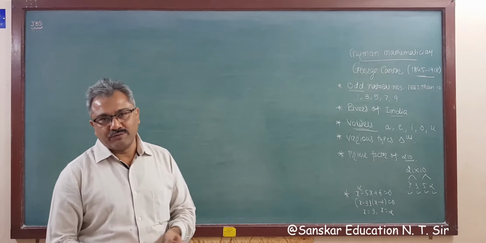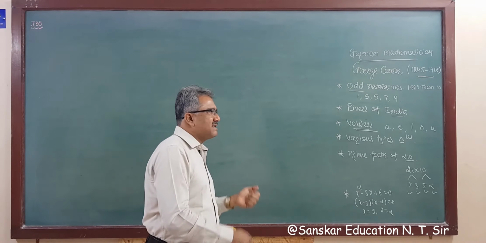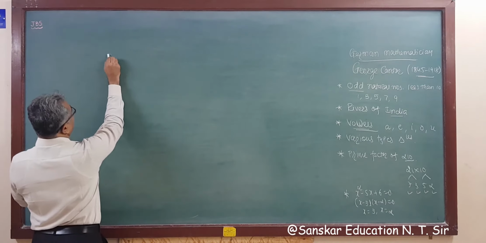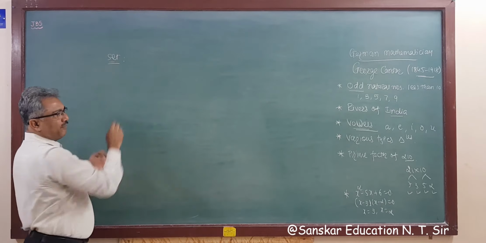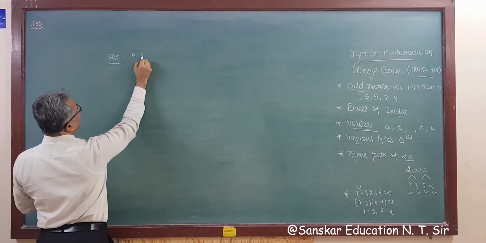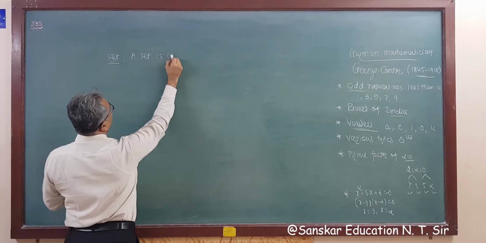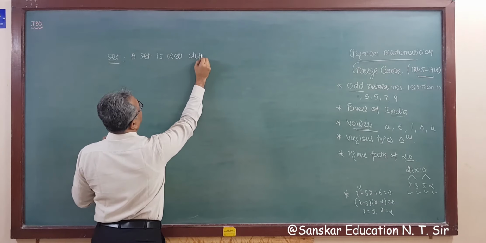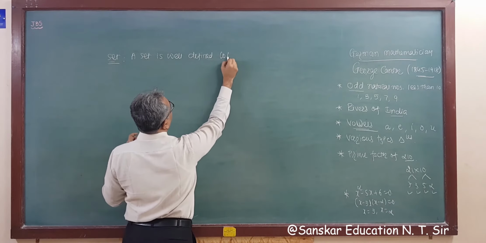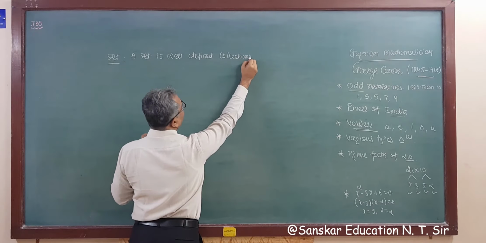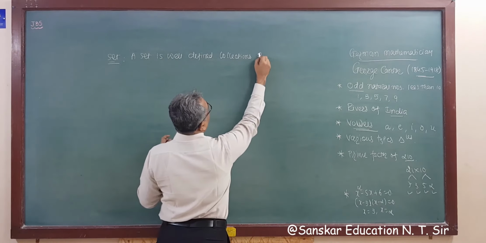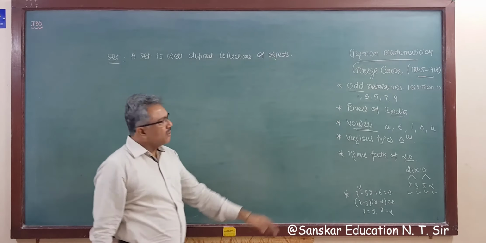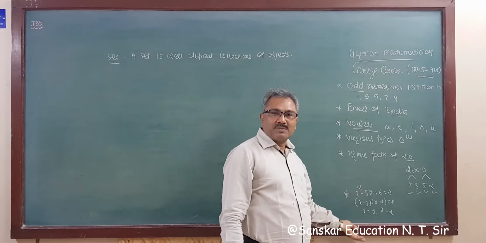So in short, what is a set? Set means a well-defined collection of objects. What is our definition of set? A set is a well-defined collection of objects, right? So these all are well-defined collections of objects.